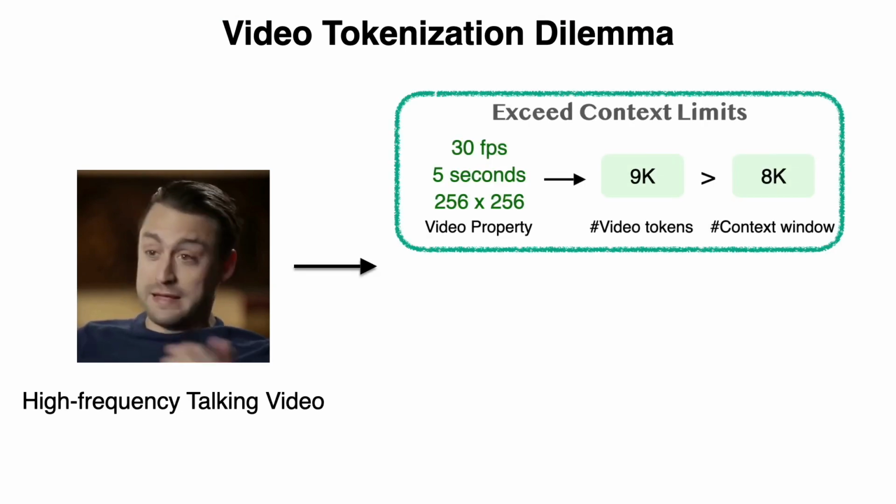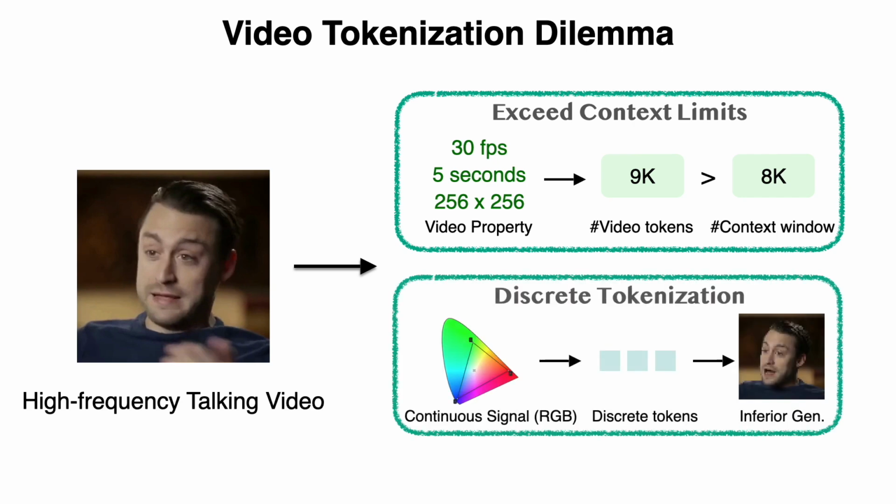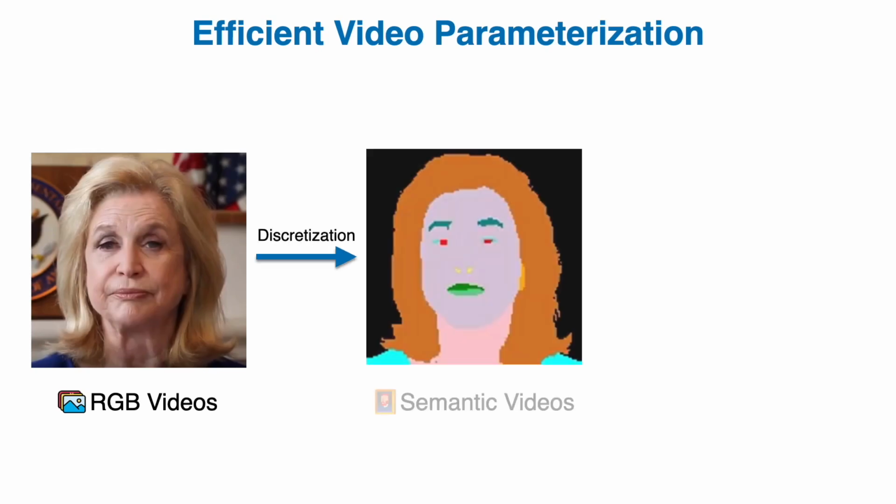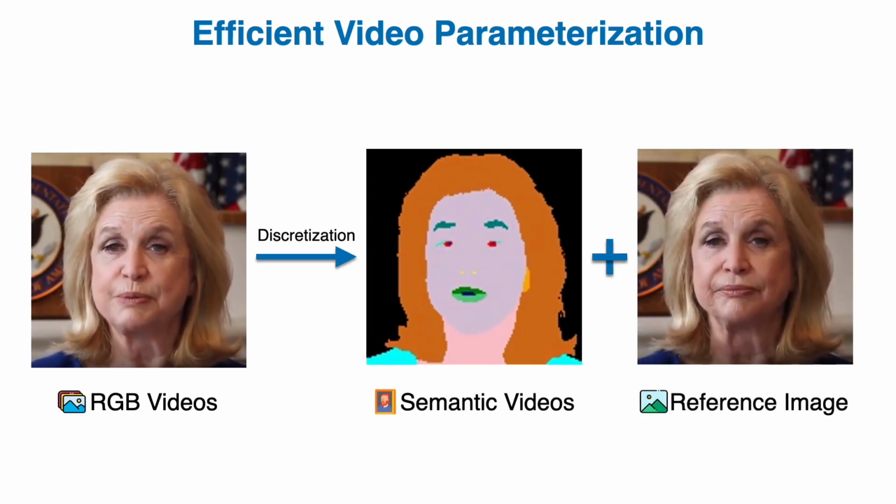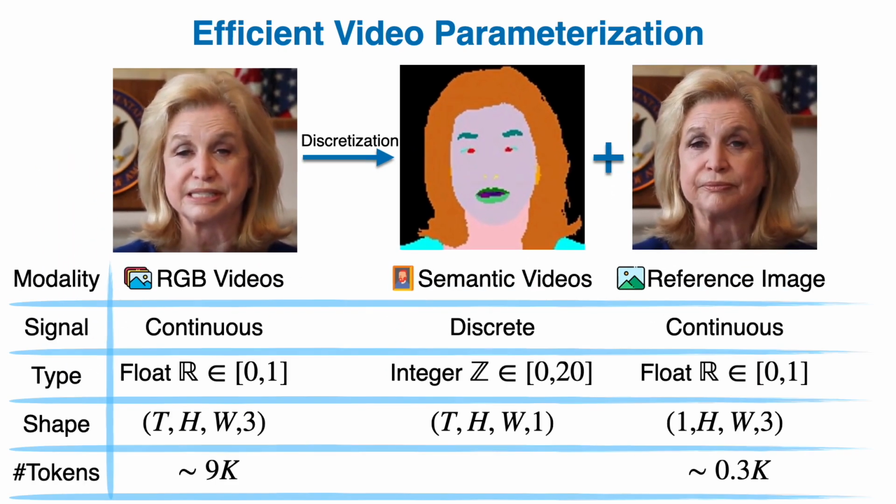A 5-second talking video at 30 frames per second can require about 9,000 tokens, which exceeds an 8K context window. Moreover, direct RGB tokenization can damage the continuous visual quality of video. To solve this, we reparameterize video into a semantic video and a reference image. RGB video is continuous and token-heavy, requiring around 9,000 tokens. Compared with the continuous video signal, semantic video uses discrete labels from 0 to 20 and only needs around 2,300 tokens. This gives roughly a 4 times token reduction.